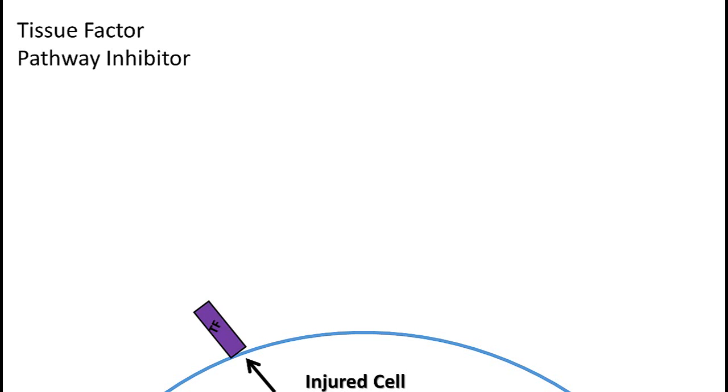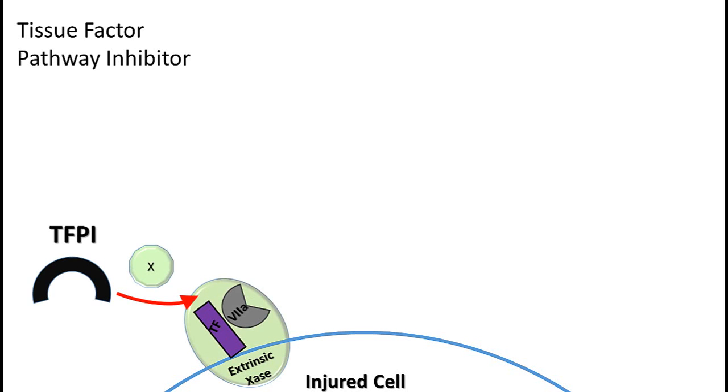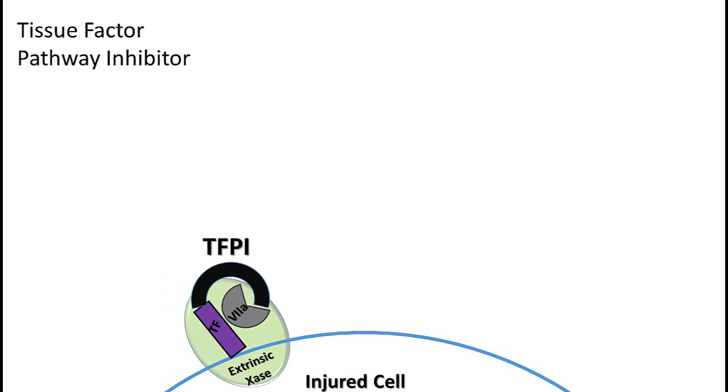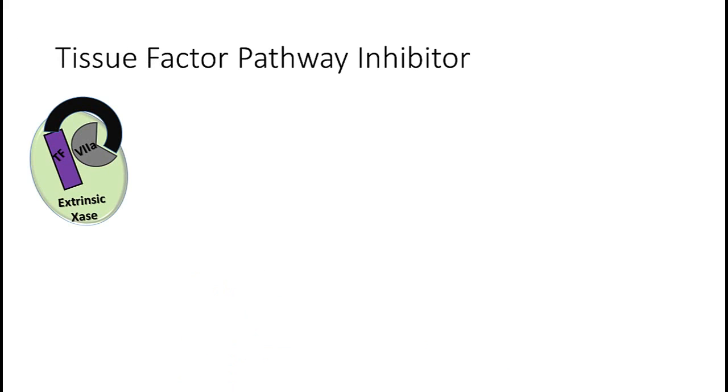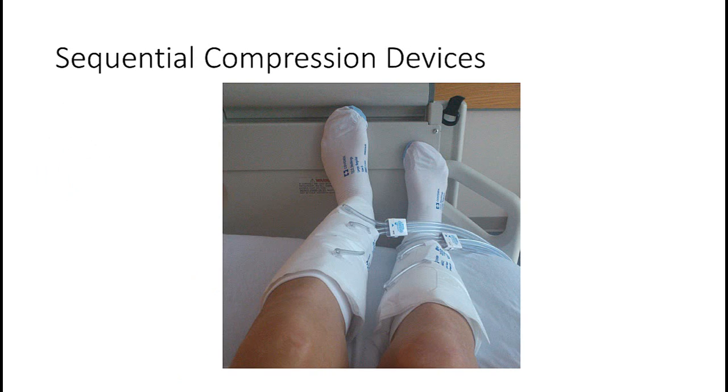Tissue factor expressed on the surface of an injured cell grabs factor 7 in circulation to create the extrinsic tenase. But tissue factor pathway inhibitor can block the formation of active factor 10 to cap the extrinsic tenase and shut off the spark. In summary, tissue factor pathway inhibitor stops coagulation before it even starts and addresses the spark generation step of coagulation.